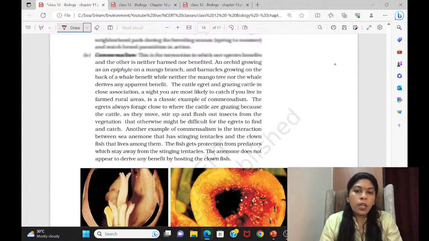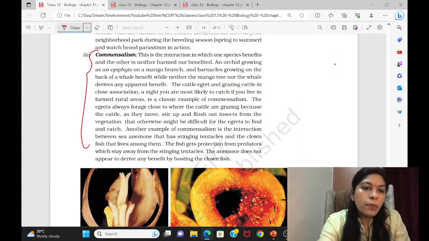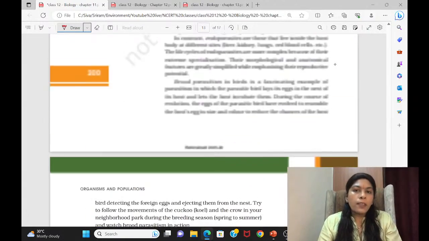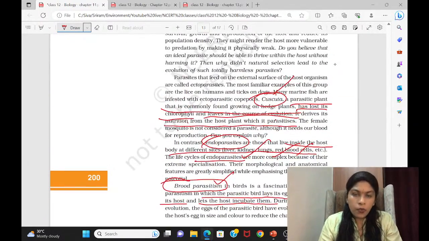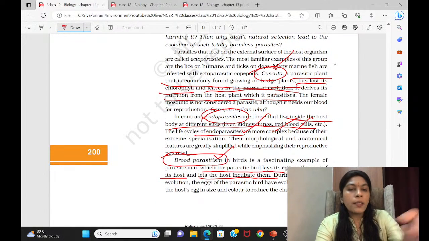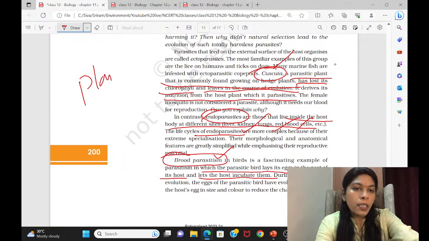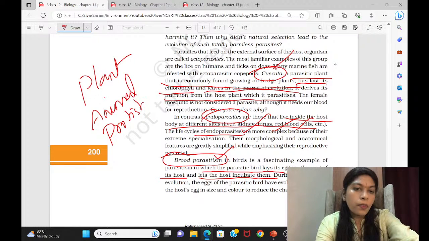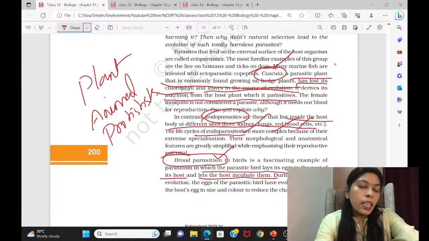Right. Then come to commensalism. Very often questions come from this particular topic. From parasitism, very few questions have occurred so far, but anytime there might be a question. So in parasites, you can write that a plant can be a parasite, an animal also can be a parasite. Okay. Even a protist can be a parasite, and even bacteria can be a parasite.